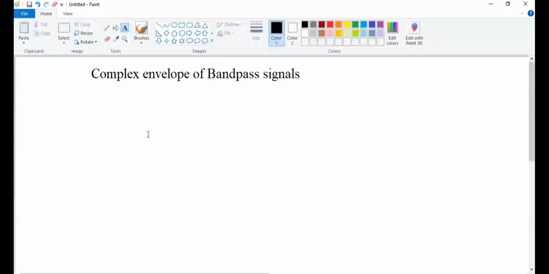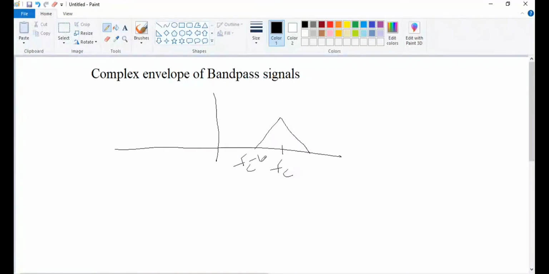What is the use of this complex envelope, and what is the band pass signal? First of all, the band pass signal allows only a specific band and is centered at frequency Fc. This is Fc minus W and this is Fc plus W. This is the spectrum of your band pass signal. It will have both the negative frequencies as well as the positive frequencies.